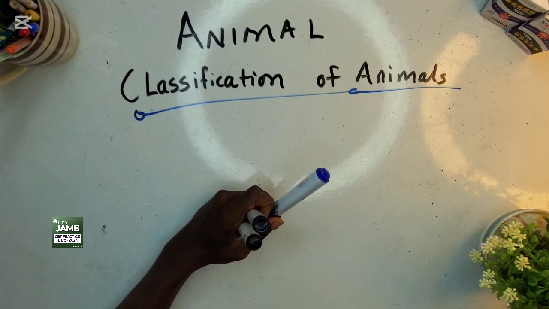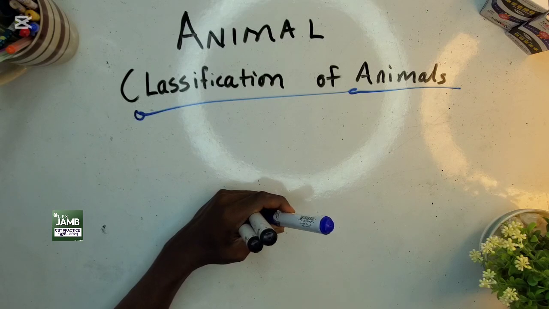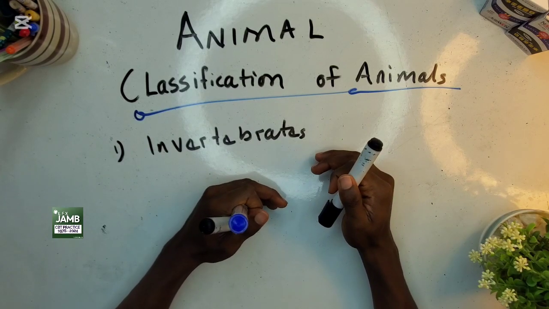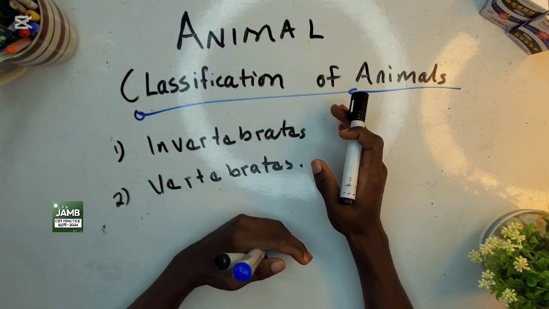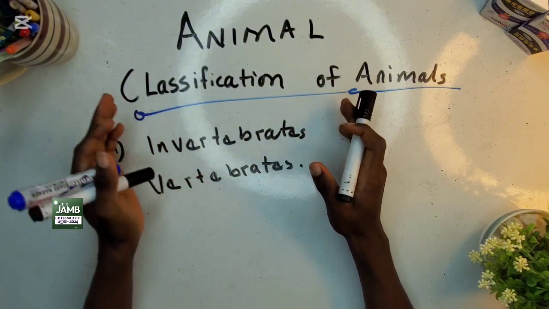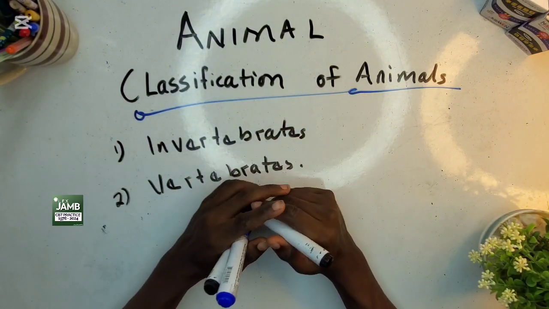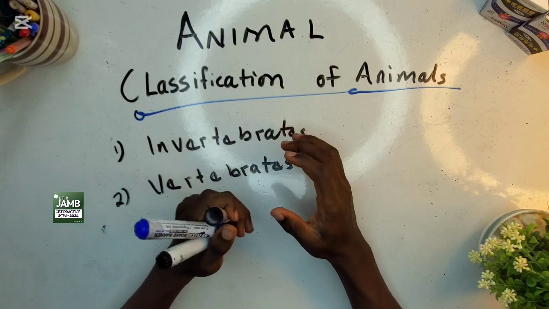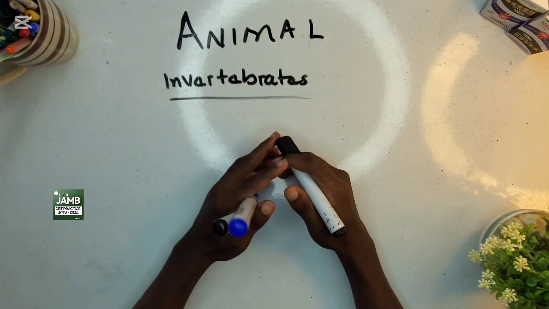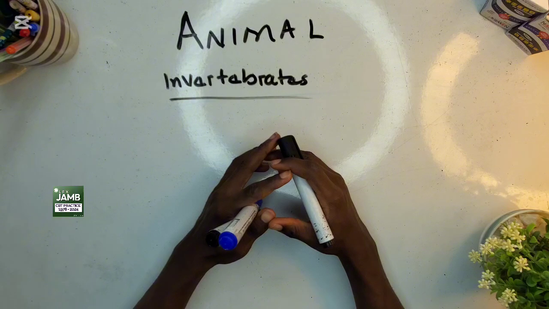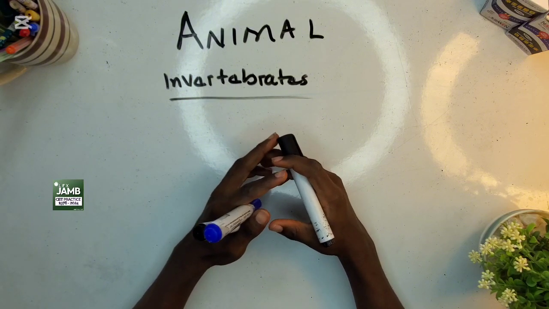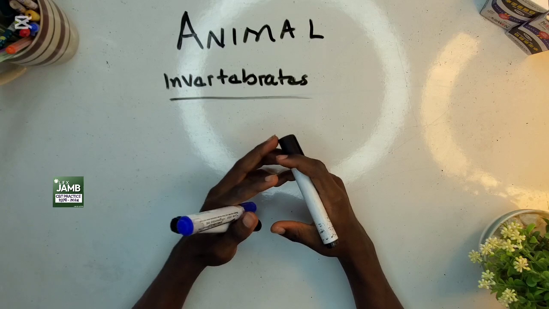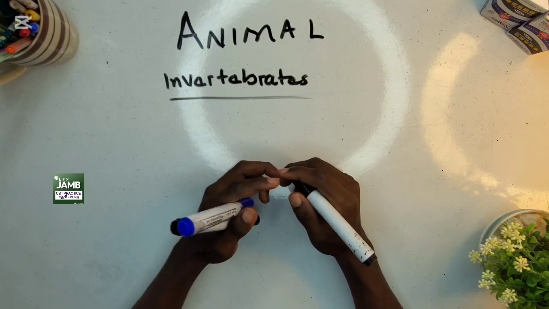Animals are generally classified into two categories: firstly the invertebrates, and secondly the vertebrates. So today we will expatiate on the invertebrates and the vertebrates. So let's start with the invertebrates. What are invertebrates? Invertebrates are animals that do not have a backbone. They make up over 95% of all the animal species that we have.